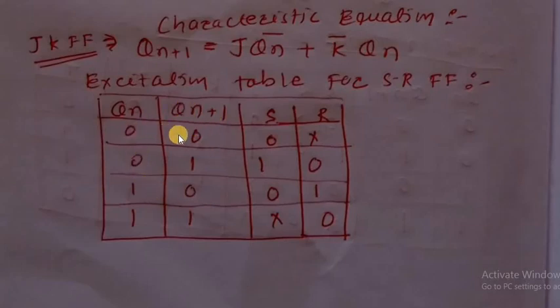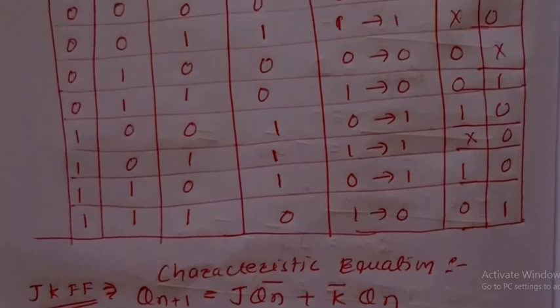If the present state is 0 and the next state is 0, then what happens in SR? What will S be, what will R be? For 0 1, what will S and R be? For 1 0, that is present state 1 and next state 0, what will S and R be? 0 1, 1 1 is don't care 0. This is the excitation table. By using the characteristic equation we found Qn plus 1. By using the excitation table, if we have Qn and Qn plus 1 values, then we can find the values of S and R.